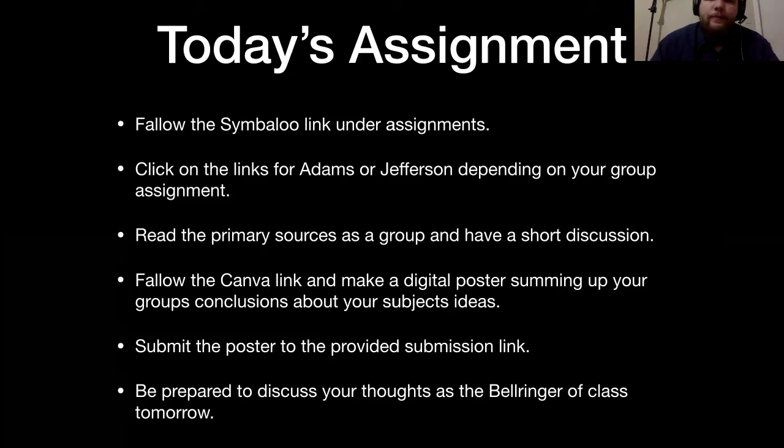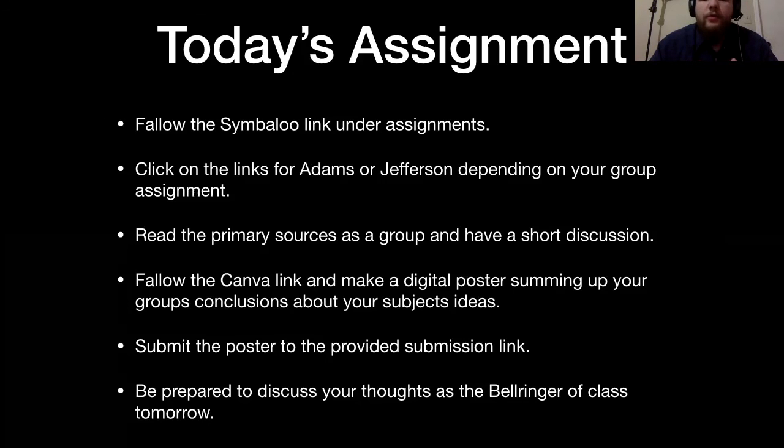As a group, you will read the primary sources that are given to you depending on which president you have. And you will have a short group discussion between yourselves and talk about what you understand, looking at their different views and such.